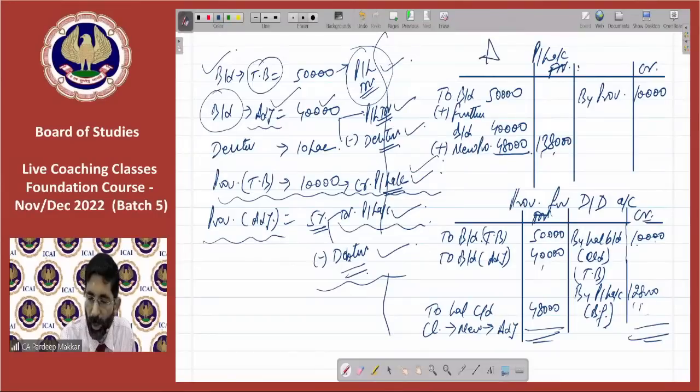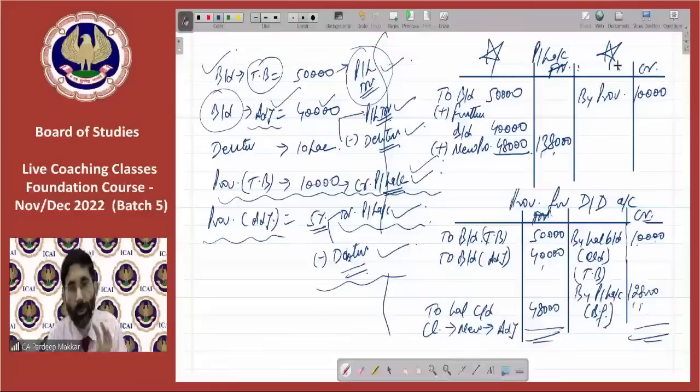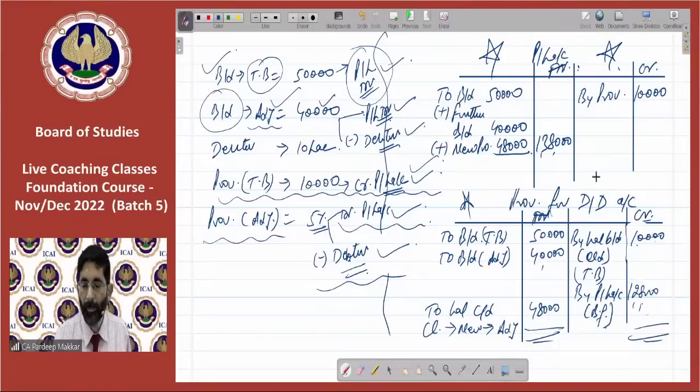I think this is easier than the other way, but a number of times 5 marks or 10 marks questions may come to you in which they will demand the provision for doubtful debt account from you. In this case, you will have to do it. So it is up to your choice. Now understood. I think everyone is fully satisfied.